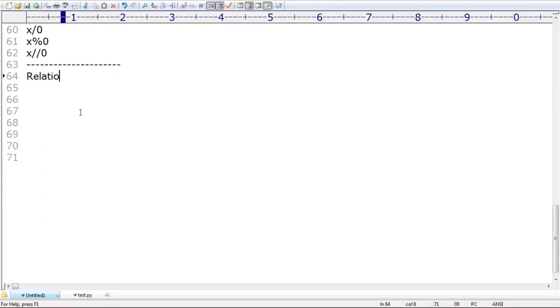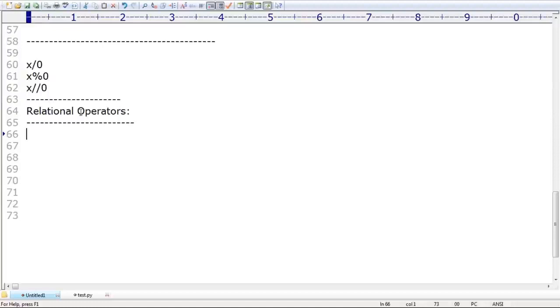So now I have to talk about relational operators. Python operators have small differences when compared with other language operators, so special care is required. Here, how the division operator and the floor division operator work. After that, how the exponential (power) operator works. You should have clarity, sir.